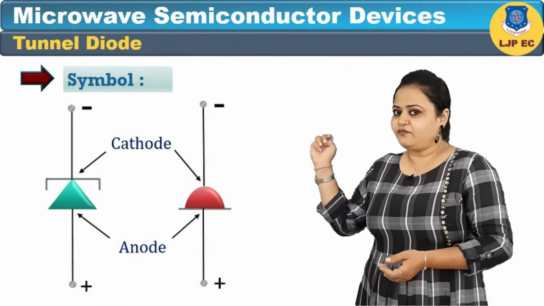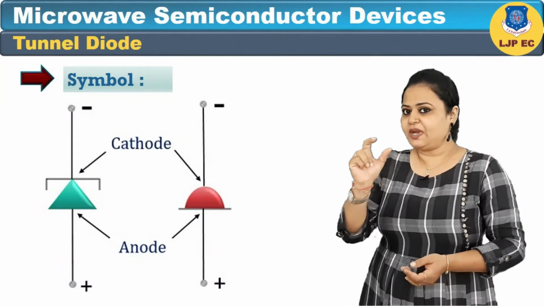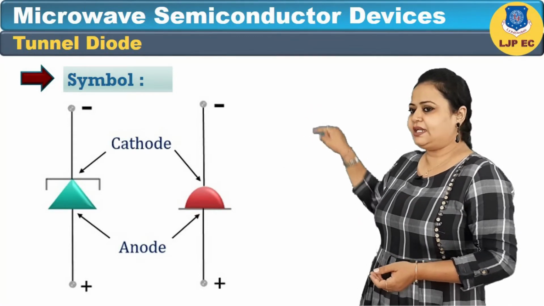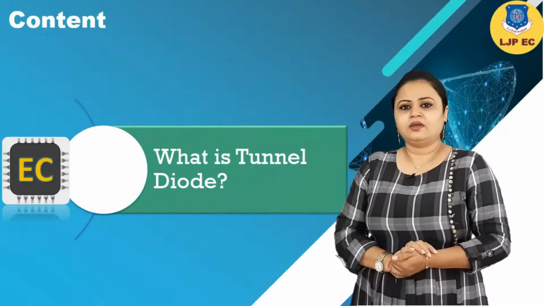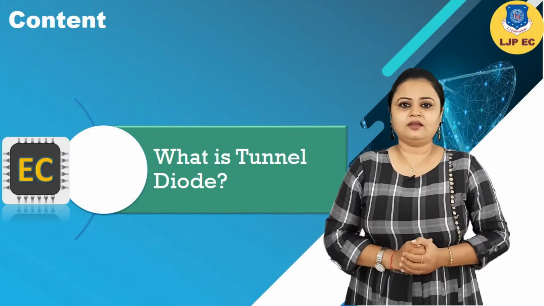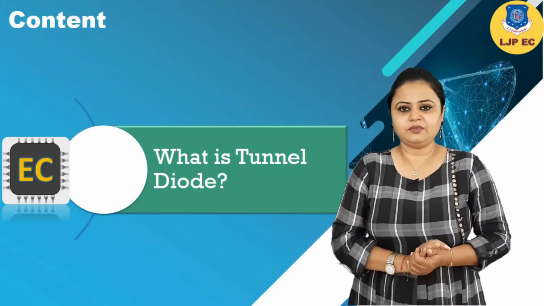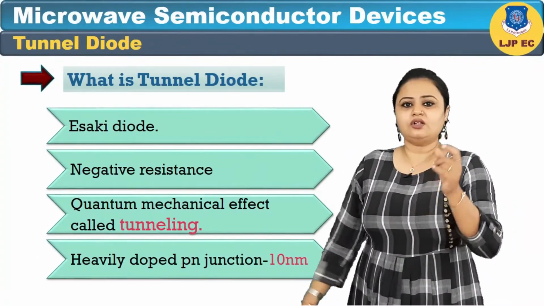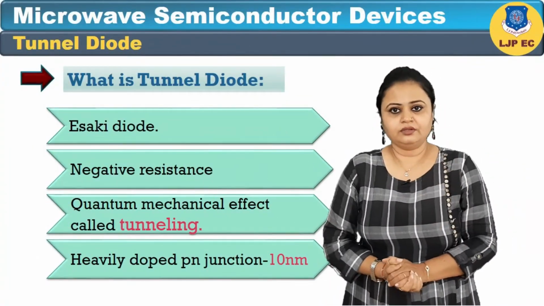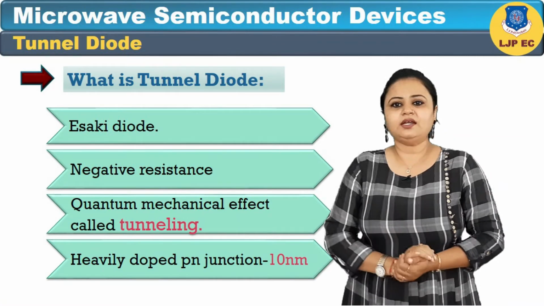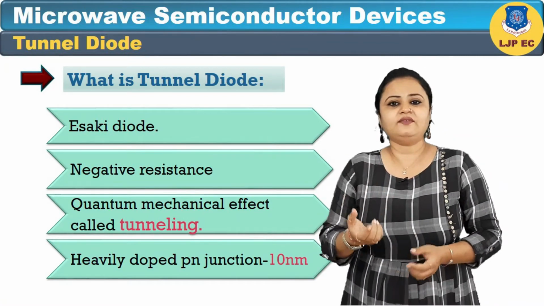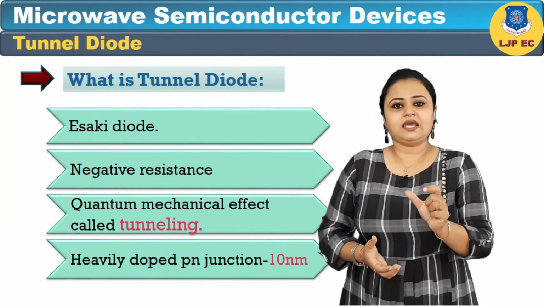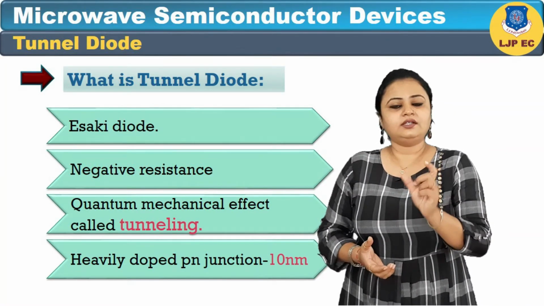This is the symbol of tunnel diode, in which we represent anode and cathode and we indicate the symbol by T at the diode. Now can you guess what we mean by tunnel diode? Why it is named so? So let us see it. A tunnel diode is also known as Esaki diode. It is a type of semiconductor diode that has effectively negative resistance due to a quantum mechanical effect called tunneling.